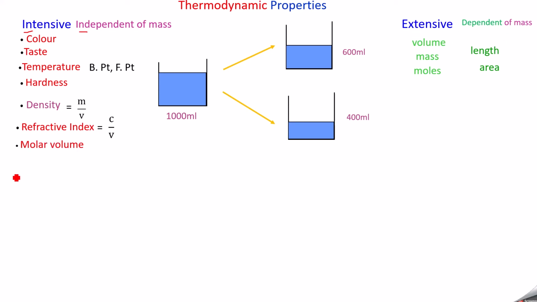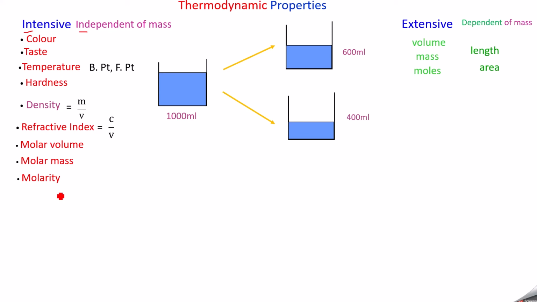But molar volume comes under intensive property, because this is the volume occupied by 1 mole. We are fixing 1 mole. So it comes under intensive property; it does not depend on mass because we are fixing the mass, 1 mole. Similarly, mass comes under extensive property, but molar mass comes under intensive property, because this is the mass of 1 mole of the substance.